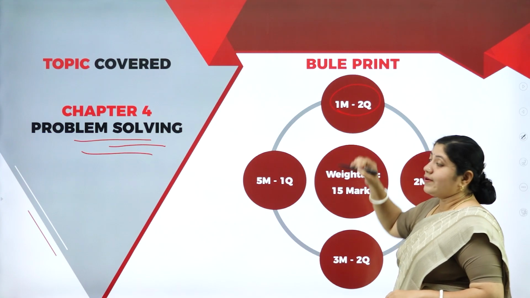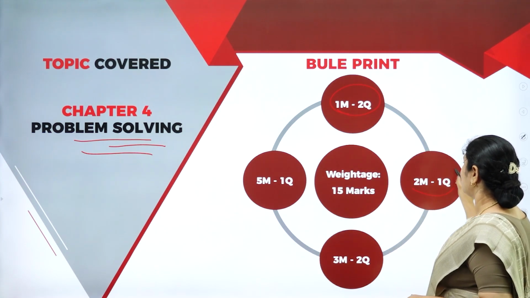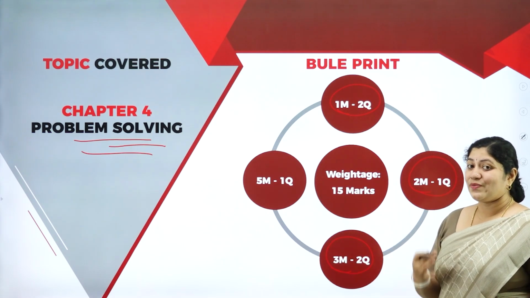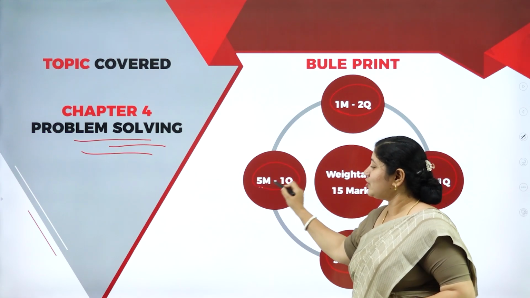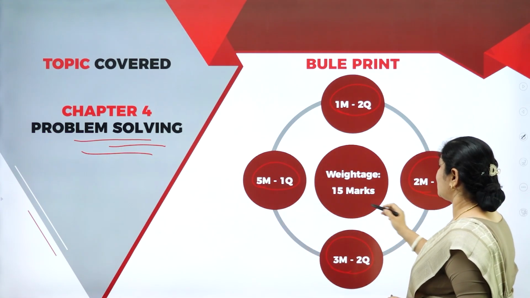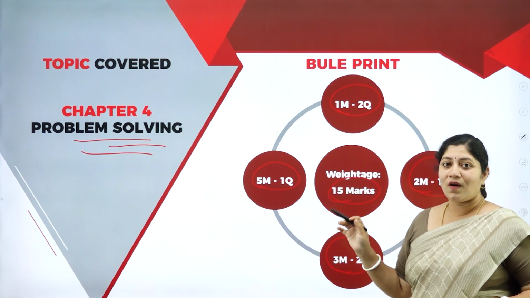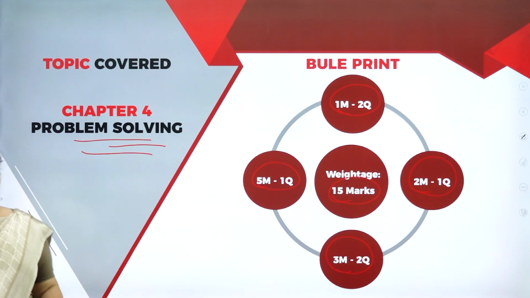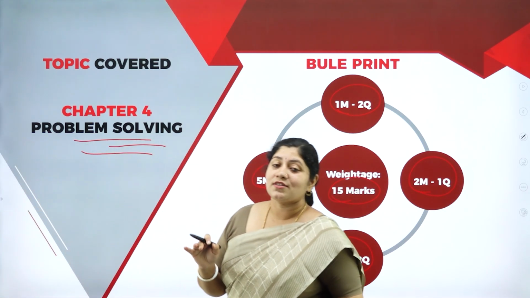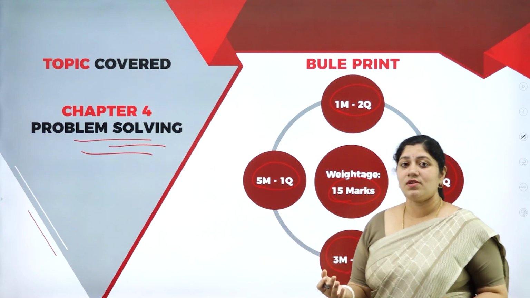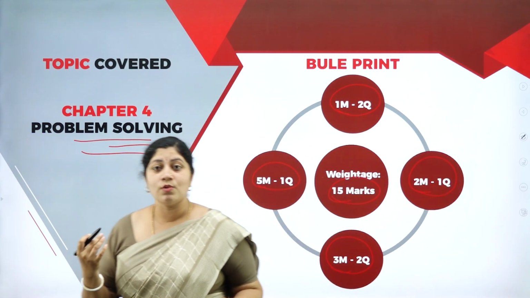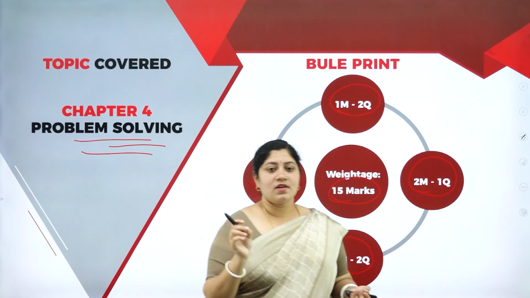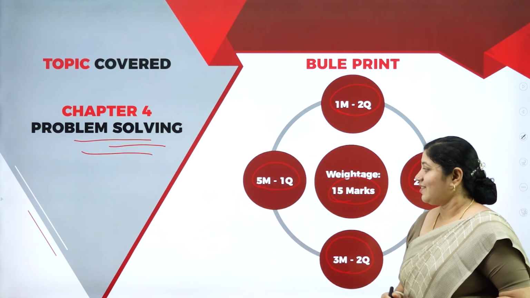You'll have 2 questions of 1 mark, and 1 question of 2 marks. Then you'll have 2 questions of 3 marks, and 1 question of 5 marks. So the total weightage of this unit is exactly 15 marks. Oh my god, it's the second highest weighted unit of this first PU computer science syllabus. Before starting the syllabus, you are understanding how to concentrate and at what level you have to learn the concepts, because it will help you start learning from day 1. Correct? Great.